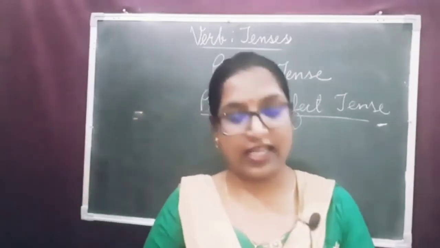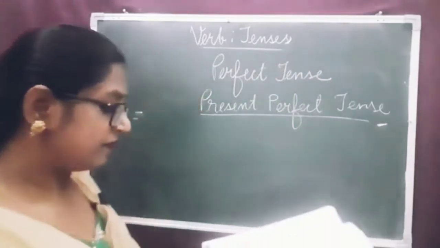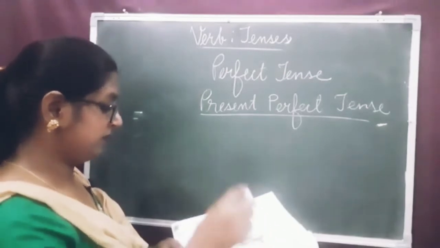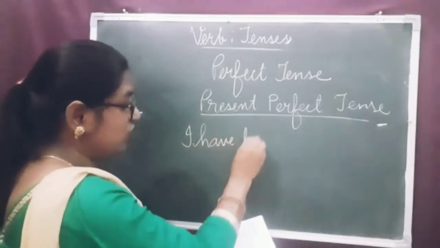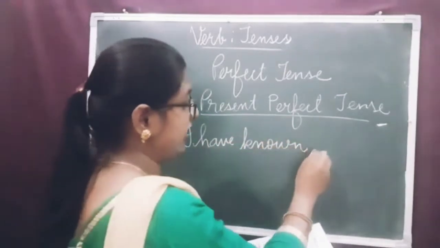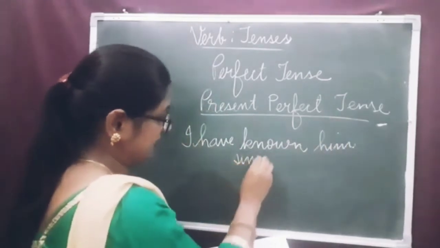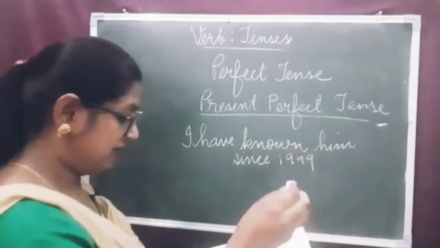Let us understand with the help of this timeline, this diagram. I have known him since 1999.